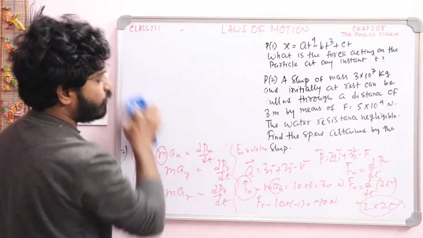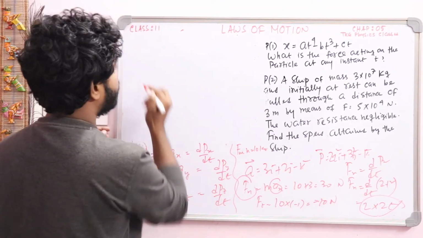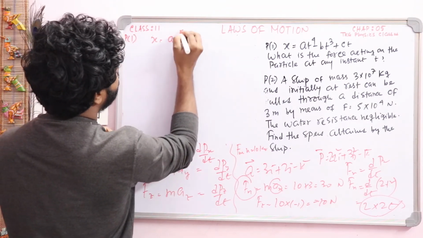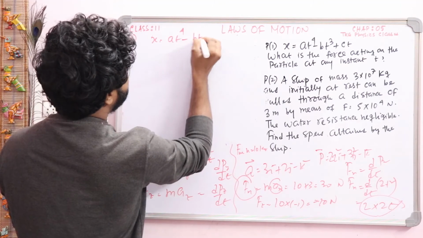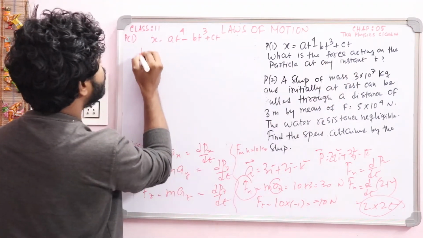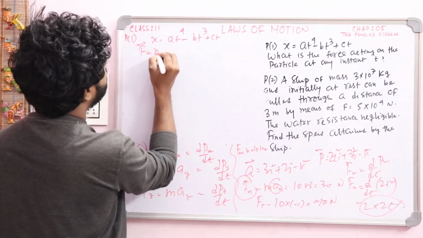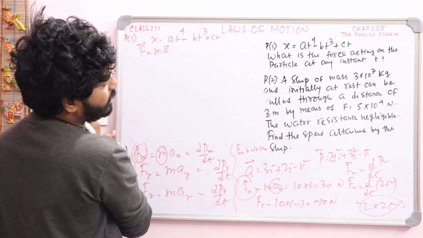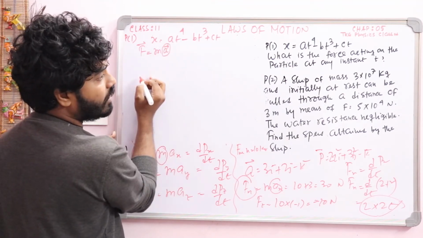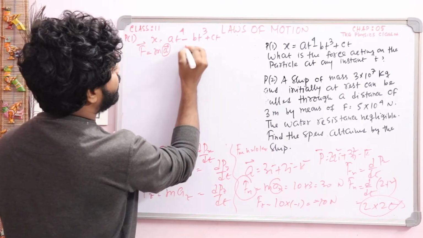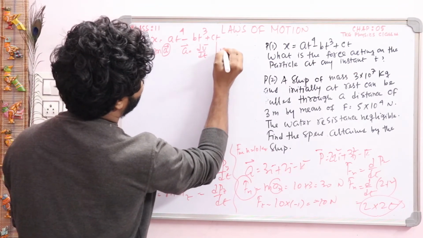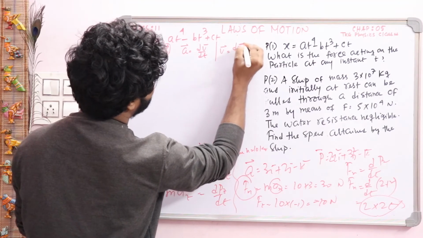So according to problem 1, at first you write x equal to a t to the power 4 minus b t to the power 3 plus c t, and you have to find out the force. You know the expression of force equals m into a. That means for finding force you have to find out acceleration, and you know the value of acceleration a is equal to dv by dt, and v is equal to dx by dt.